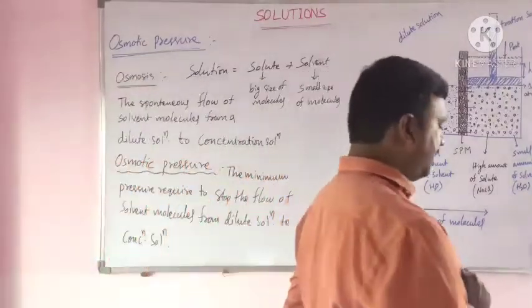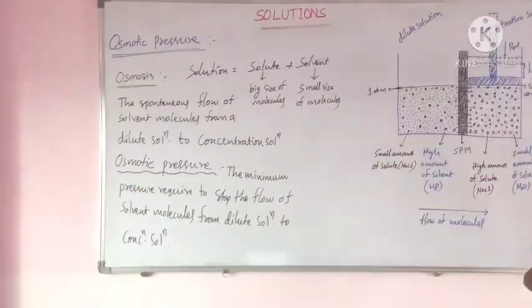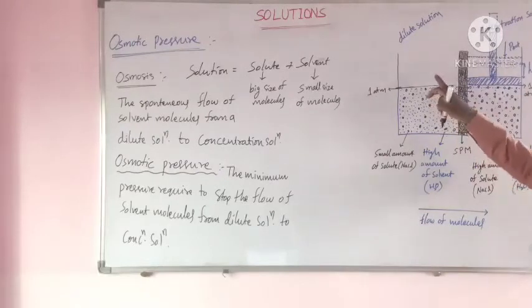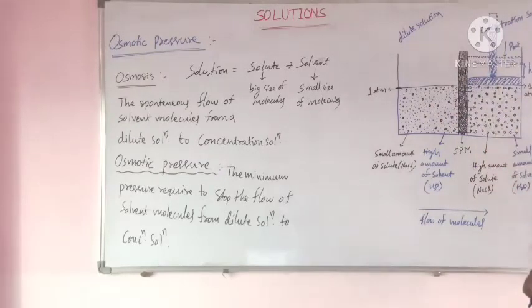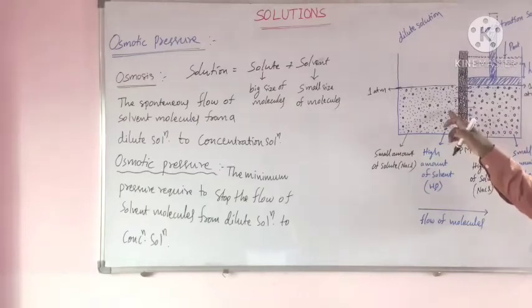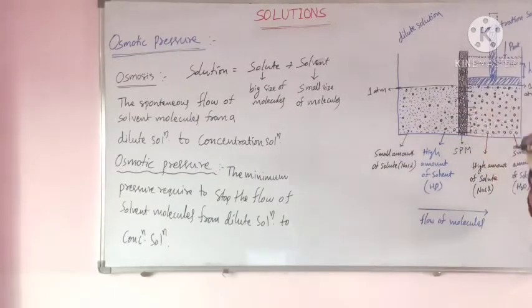Here osmosis means the flow of solvent molecules from a dilute solution to a concentrated solution. What is osmotic pressure? The minimum pressure required to stop the flow of solvent molecules from a dilute solution to a concentrated solution.